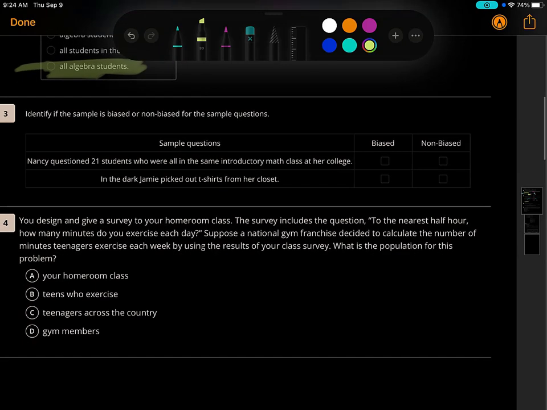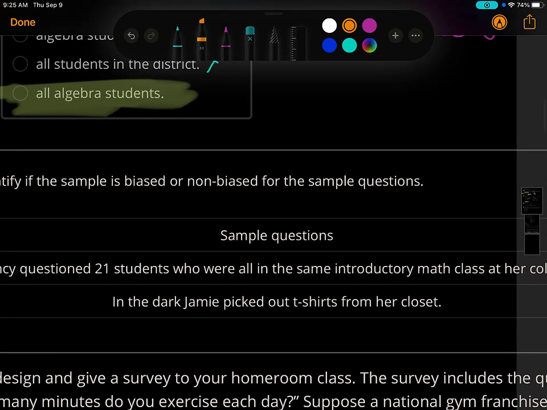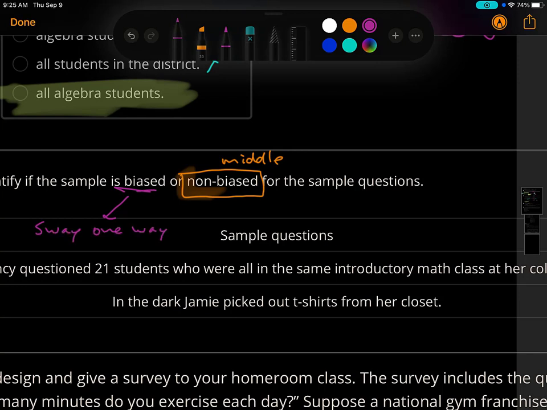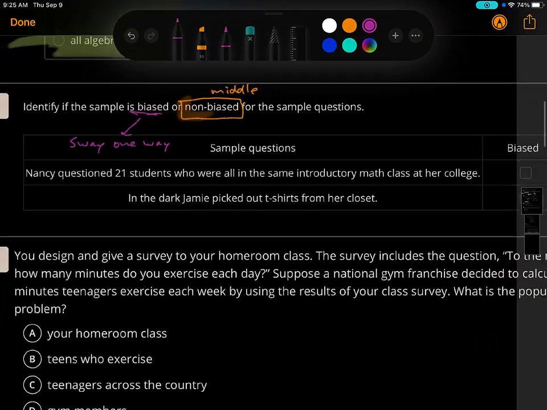Question number 3. Identify if the sample is biased or non-biased for sample questions. Remember the word non-biased. I would just say you're in the middle. And a biased kind of means you sway one way. Today I'm kind of biased because the shirt I'm wearing is a Hawaiian shirt with flowers on it. So I'm kind of biased towards talking to people who are wearing other Hawaiian shirts. But if I was non-biased, I would talk to everybody, all the teachers.